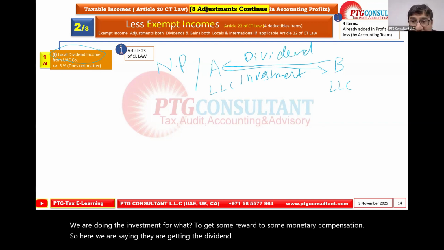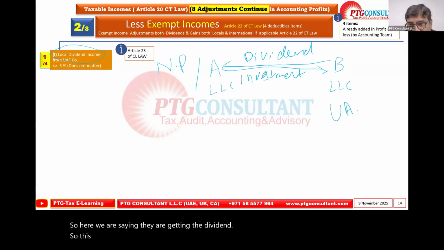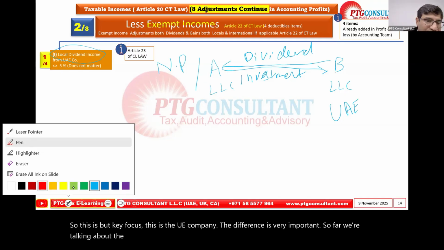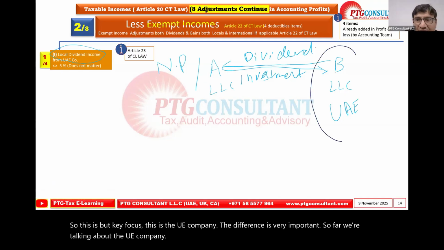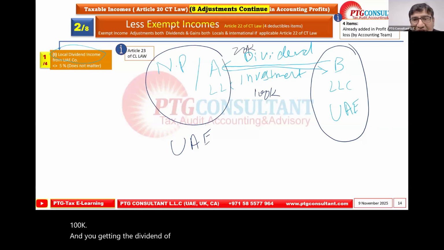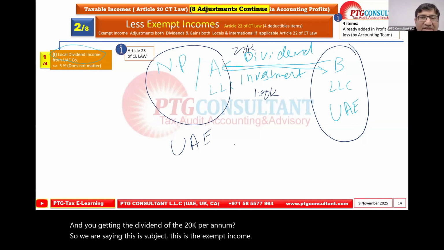But the key focus, this is the UAE company. The difference is very important. So far we're talking about the UAE company. And this is also a UAE company or a natural person. If you invest here, let's say 100K, and you are getting a dividend of 20K per annum, so we are saying this is the exempt income. This is the exempt income.